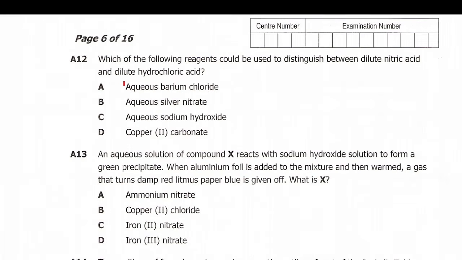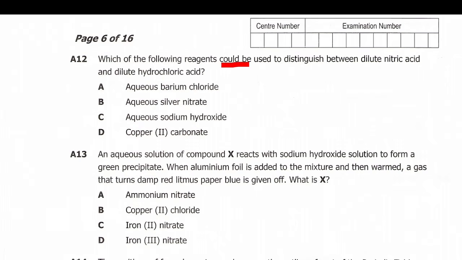Question number 12 reads, which of the following reagents could be used to distinguish between dilute nitric acid and dilute hydrochloric acid? So the answer is could be used. So we have A, aqueous barium chloride, then B, aqueous silver nitrate, then C, aqueous sodium hydroxide, then D, copper(II) carbonate.